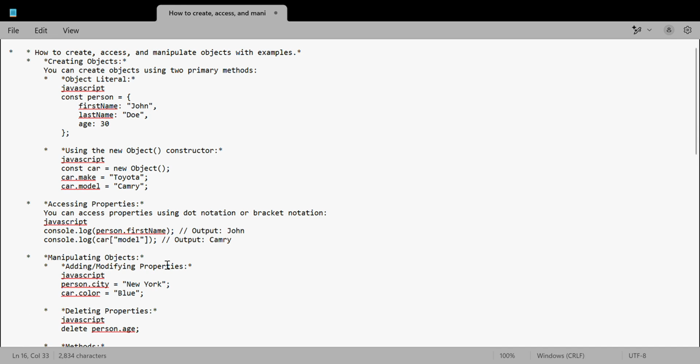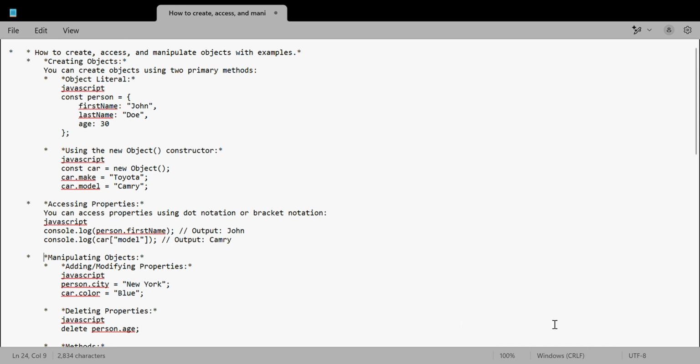For the constructor we use the constructor name, and in square brackets we specify the model. If we specified the object literal, then we can directly use the name of the object, person dot, whatever information you want to extract or access.